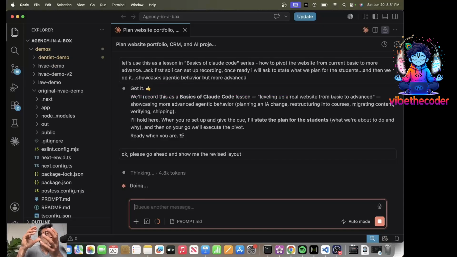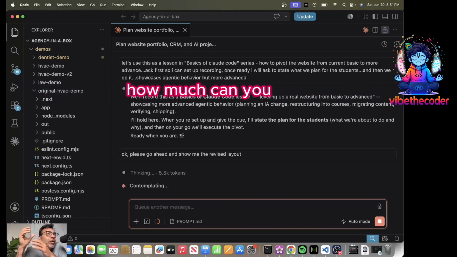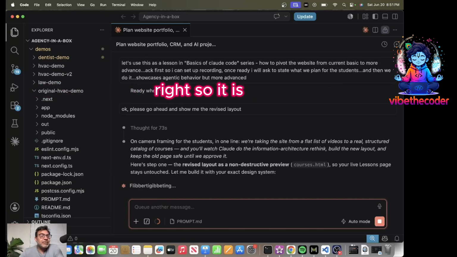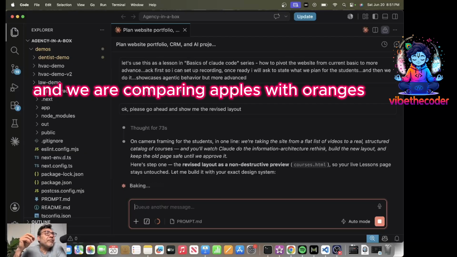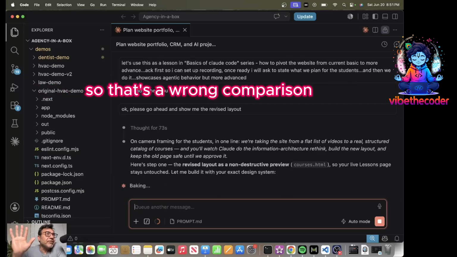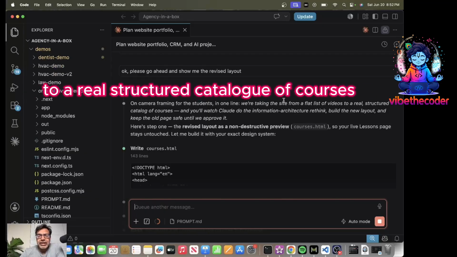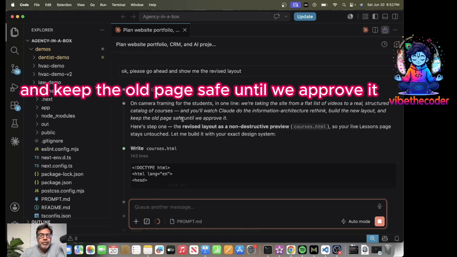Obviously, I'm not trying to compare it with the human brain. But remember, how much data can you process in your mind? AI can process tons and tons of data at the same time, and for that reason it is very powerful. If we compare AI with a human brain, we are comparing apples with oranges, so that's a wrong comparison. Okay, it's saying we are taking the site from a flat list of videos to a real structured catalog of courses. You will watch Claude do the information architecture rethink, build the new layout, and keep the old page safe until we approve it.